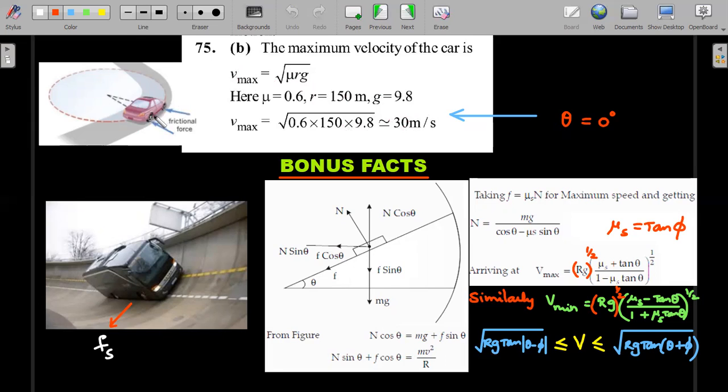What is meant by banking of road? Banking of a road looks like this. This is a very exaggerated picture where a car or an automobile is moving on an angled road. Okay, you could see that it's going on an inclined plane. So when you have a straight on view, the car or the block can be, this is not a block, it has got tires, remember. So it's coming towards you, let's suppose, in this picture.